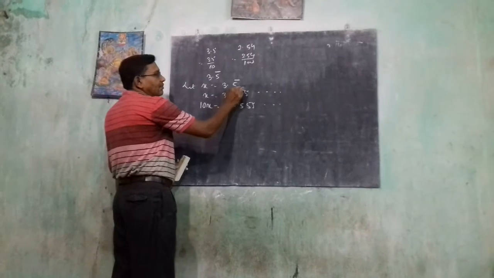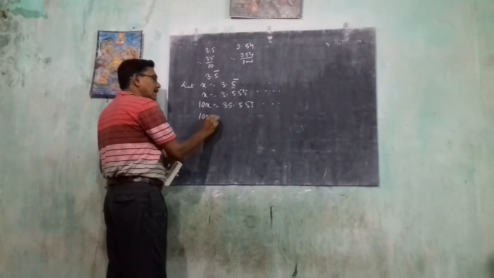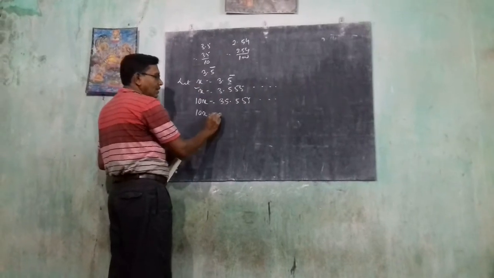Here after the decimal one digit is present, so we subtract x from 10x.